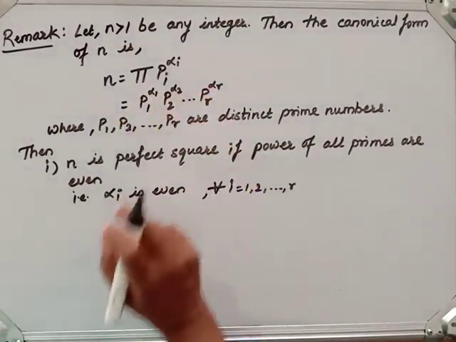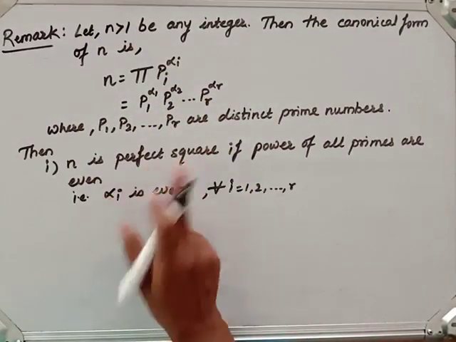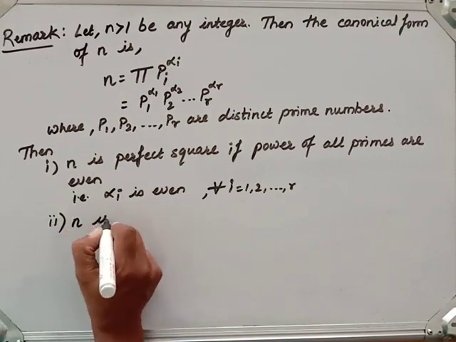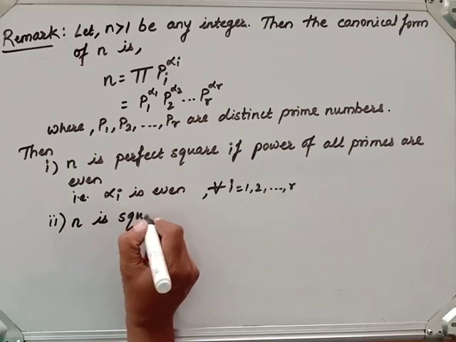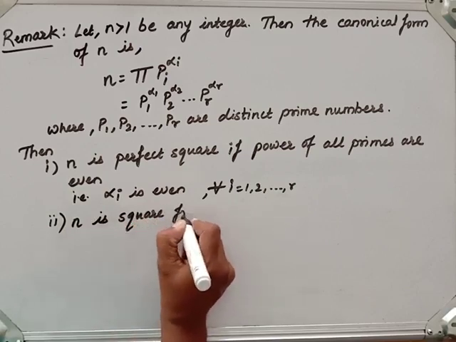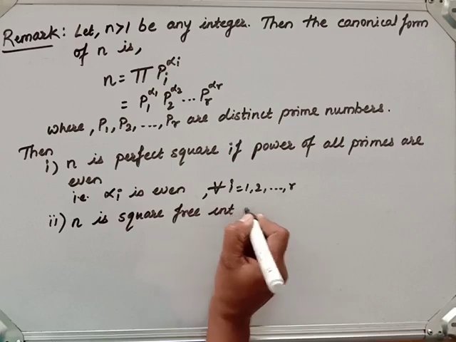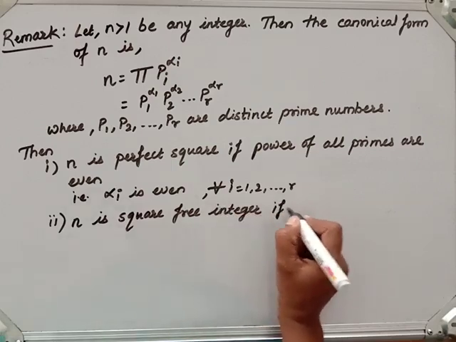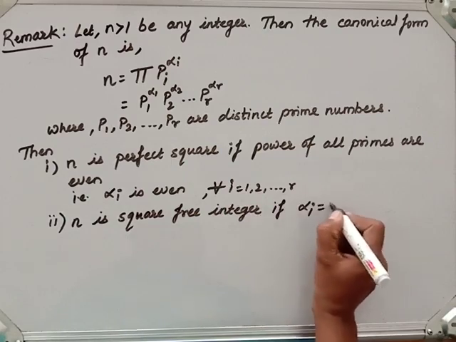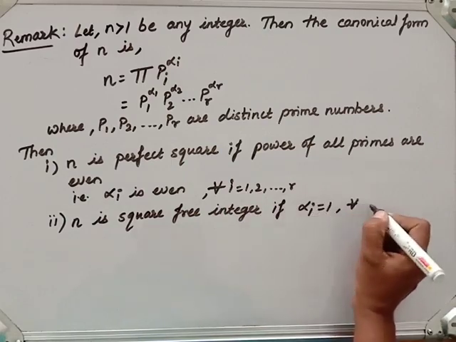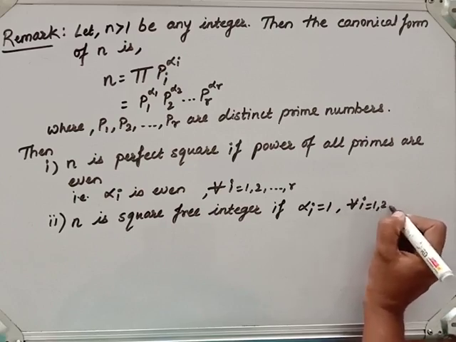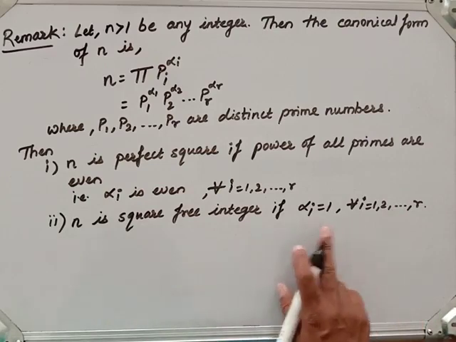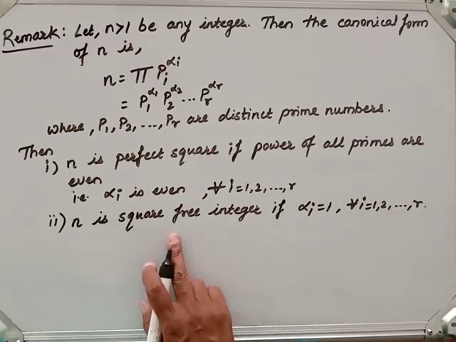All alphas are even, then we can say n is a perfect square number. Now second, n is a square free integer if alpha i equals 1 for all i from 1 to r. If all alphas are 1, then it will be a square free integer.